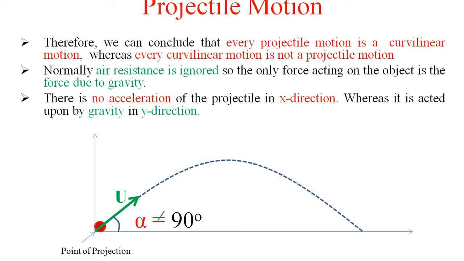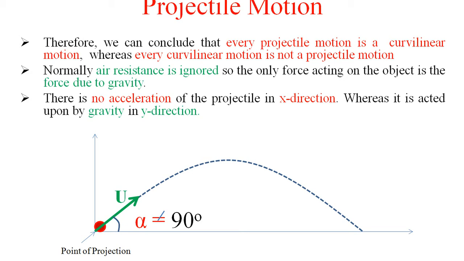in many cases it is not such that it has only an initial velocity at the time of projection. In projectile motion, we give only the initial velocity for the projection, and the projectile travels due to only that initial velocity. In that case, the horizontal component of velocity in projectile motion is always constant. Therefore, acceleration in the horizontal direction, or x direction, is always zero in projectile motion. This is not always true in curvilinear motion, but projectile motion is a curvilinear motion.